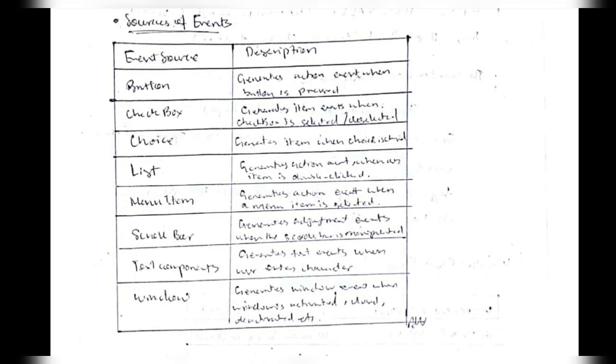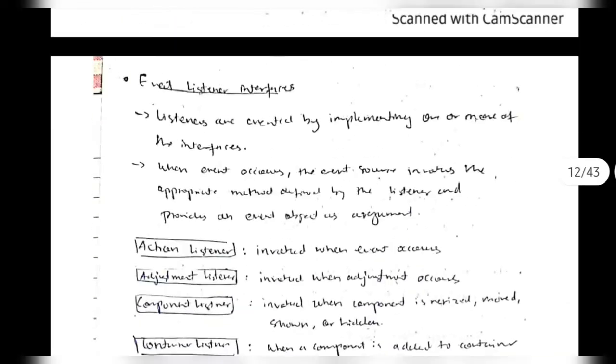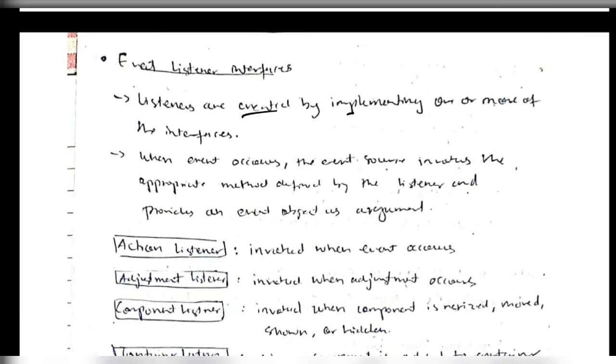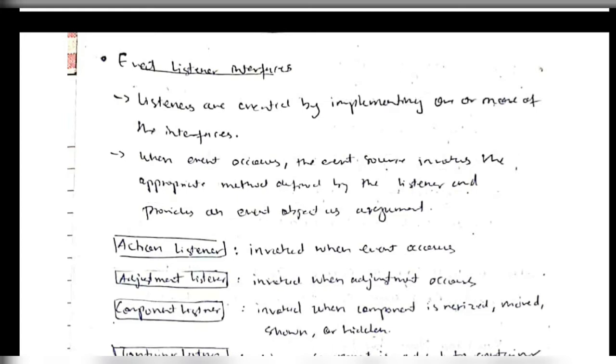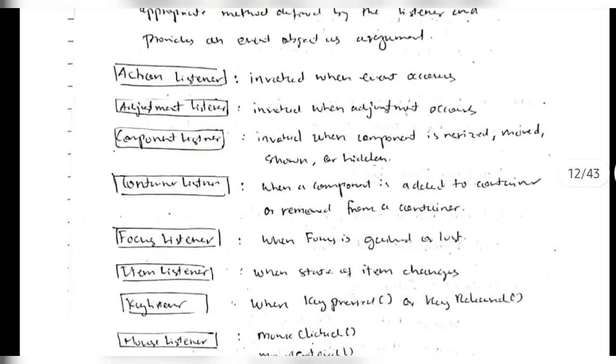After knowing about the event sources, let's discuss the event listeners. Okay, listeners are created by implementing one or more of the interfaces. When an event occurs, the source invokes the appropriate method defined by the listener. Okay, when a change happens, at that time the listener will be called and the appropriate function will be executed. So there will be different listeners for different sources. For example, for action event it will be action listener, for adjustment event it will be adjustment listener, and for component it will be component listener, and container listener, focus listener, item listener, key listener, and mouse listener.